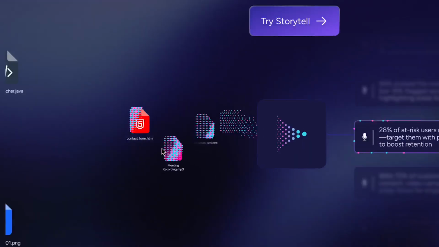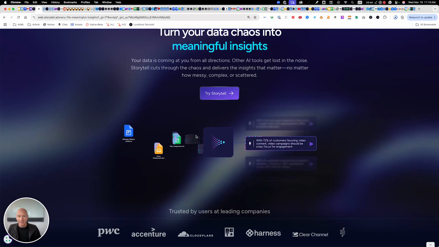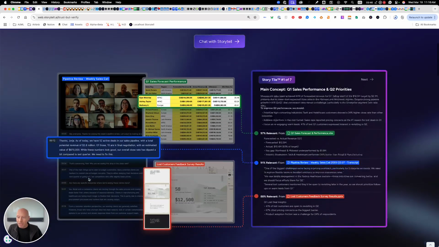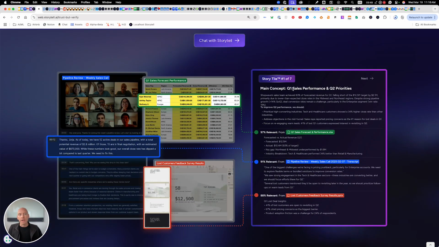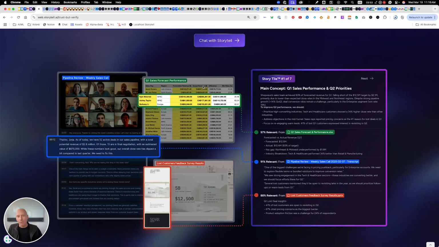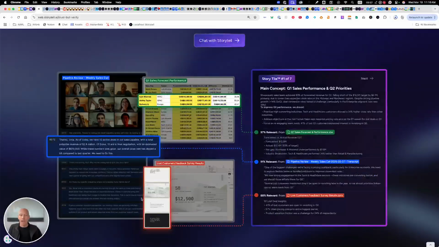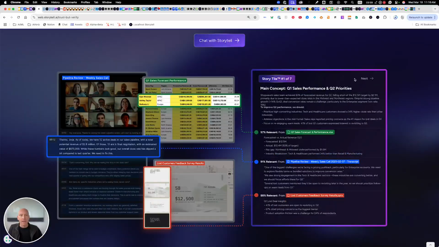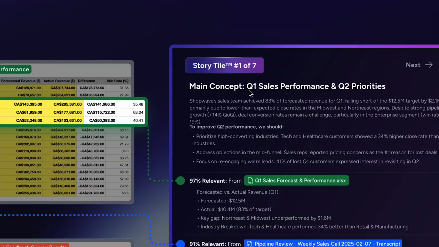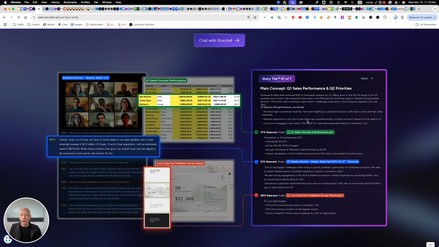When you upload a file into Storytell, we explode the file apart into a lot of little pieces. We recombine parts of every document you upload into what we call a story tile. A story tile is based on a concept. For example, 3 rows from this CSV, 1 paragraph from this Zoom call, and 3 slides from this PowerPoint are all related to the same concept. And so the story tile is a concept-first view instead of a file-first view of all your data. So we dynamically create a knowledge graph.